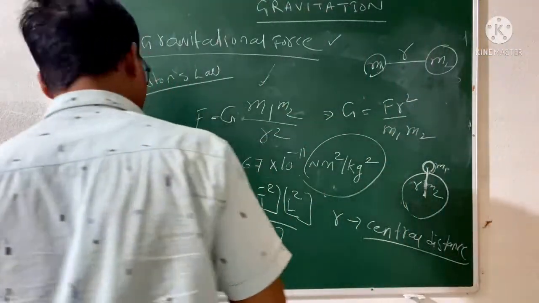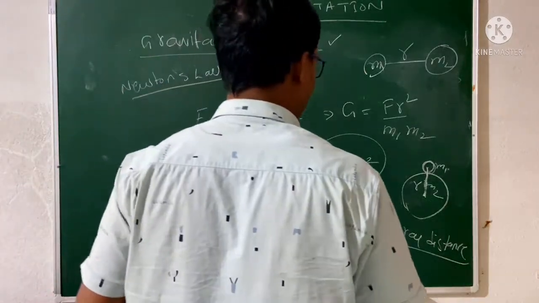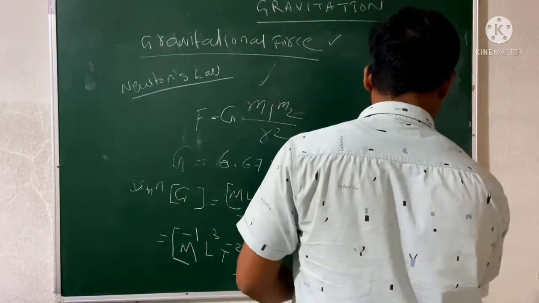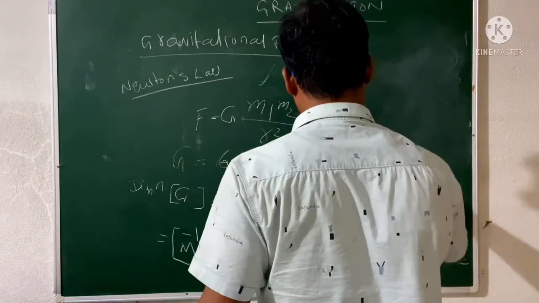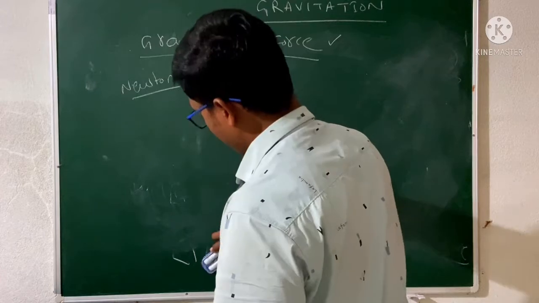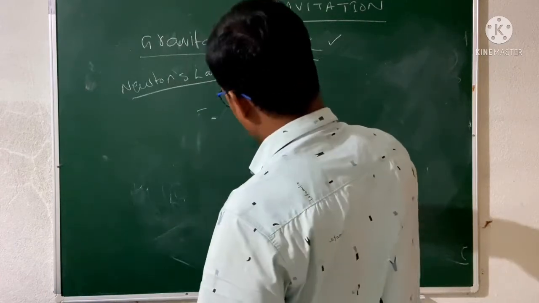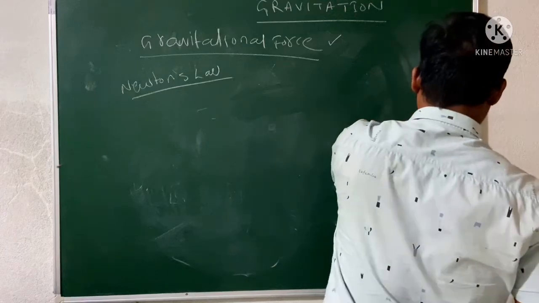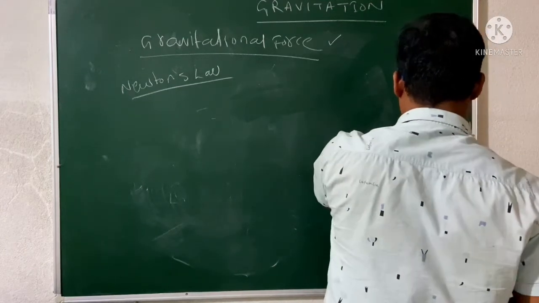Then what are the properties of the gravitational force? To understand the properties of gravitational force, I'm taking a short example. So try to understand what I am going to say.